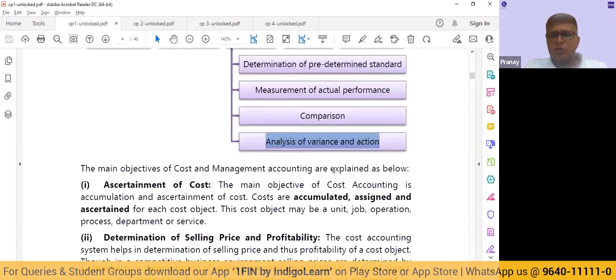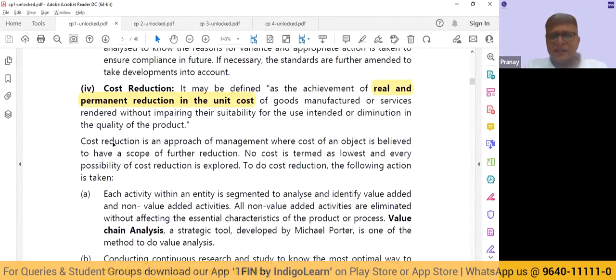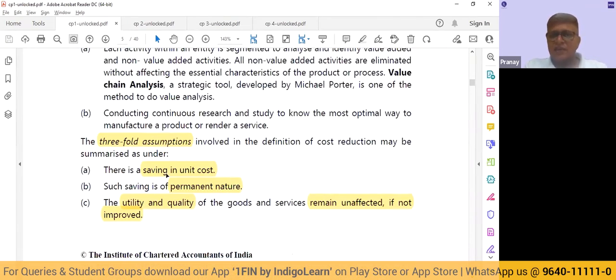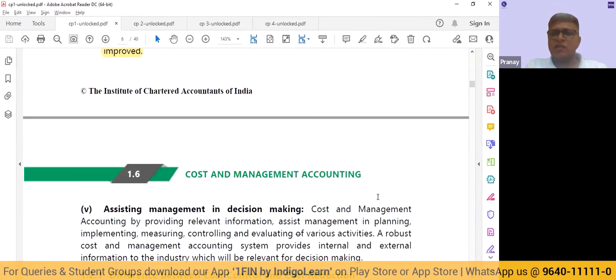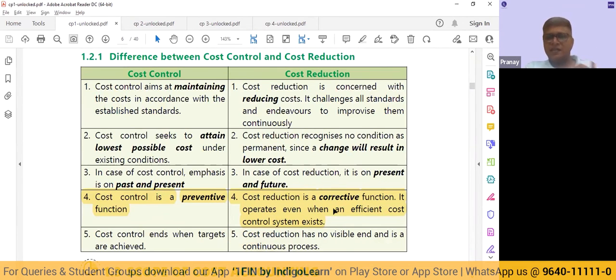One thing you need to remember when we talk about cost reduction is that there are three main assumptions. There has to be a saving in unit cost. The reduction has to be of a permanent nature. And we are not talking about using a substandard product. We are talking about maintaining the utility and quality. The utility and quality shall remain unaffected, if not improved. So we are not talking about reducing the cost at the cost of quality. So you have to go through this. Cost control is more of a preventive action. How do we prevent ourselves from spending more? Cost reduction is permanent. It's a corrective action.